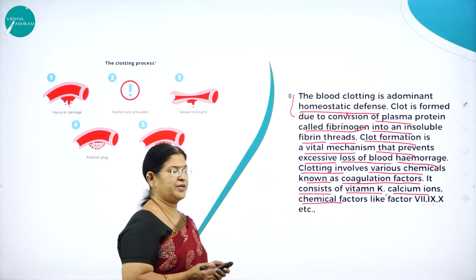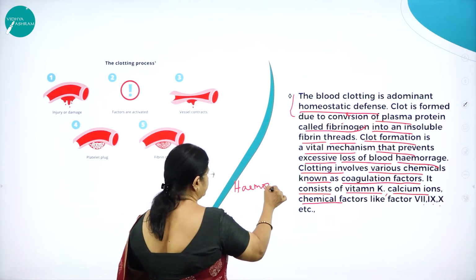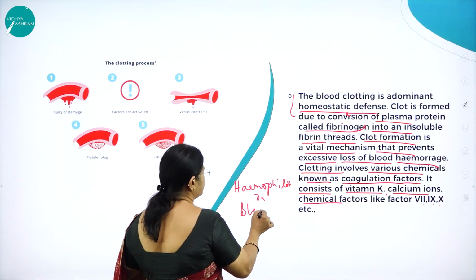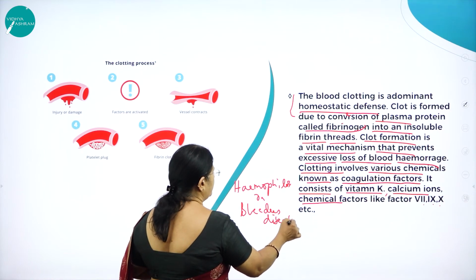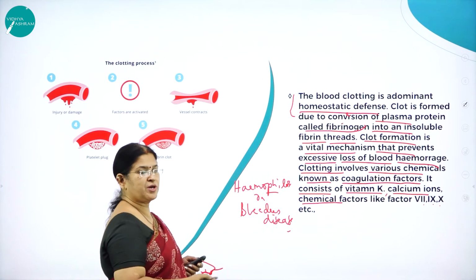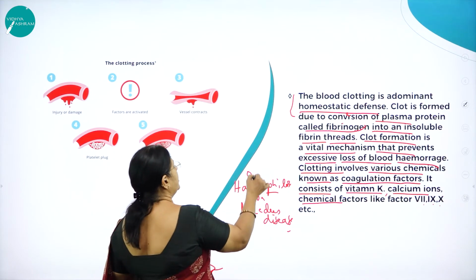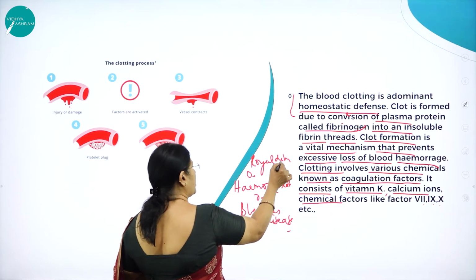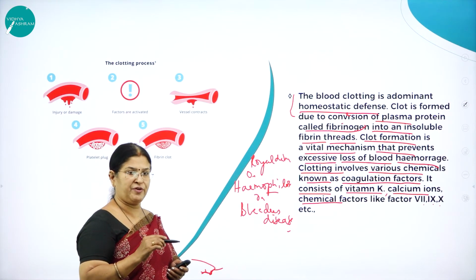I think all of you might have come across a disease called hemophilia, which is also called bleeder's disease. Why is it called bleeder's disease? Because there is continuous oozing of blood. Hemophilia is also called a royal disease. Why? Because it was first found in the royal family of Queen Victoria.